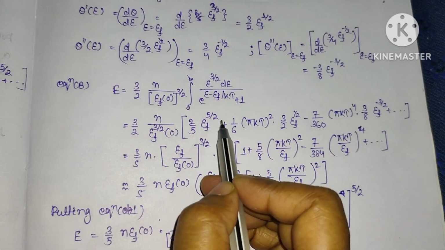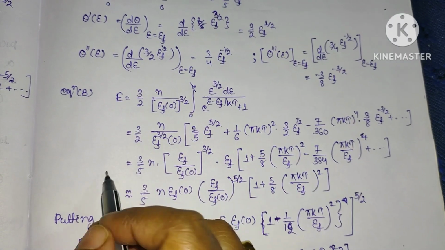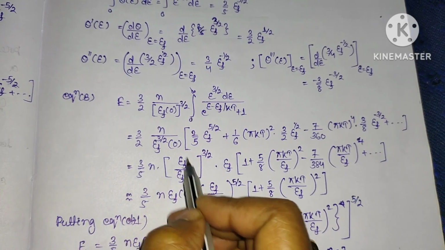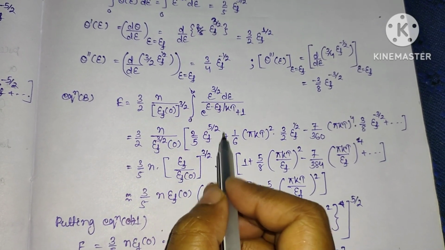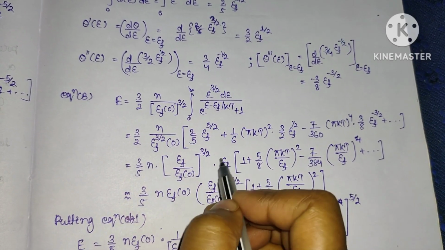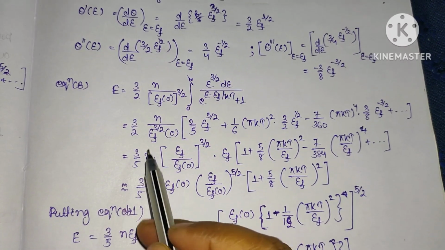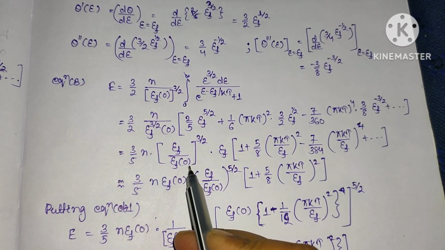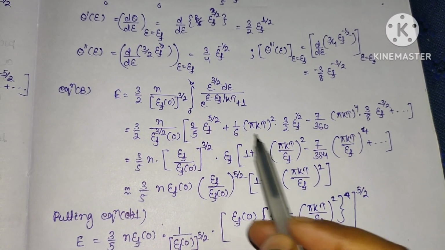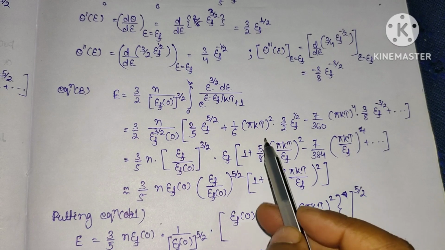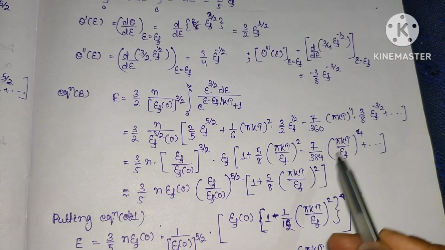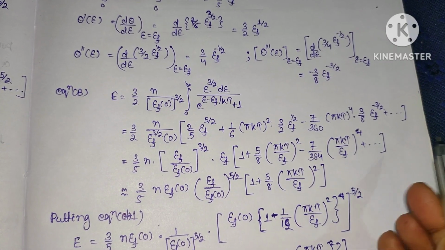Now again taking this whole first term common, the 2 gets cancelled, 3 by 5 n into EF power 5 by 2 divided by EF of 0 power 3 by 2. And the remaining term will be 1 plus 5 by 8 pi kT by EF whole square minus 7 by 384 pi kT by EF whole power 4, and so on.